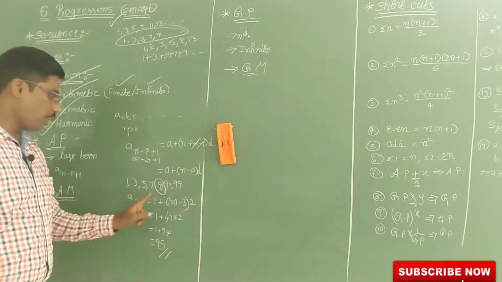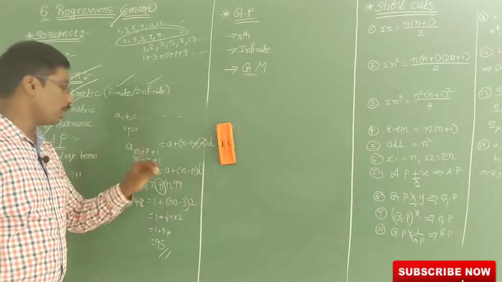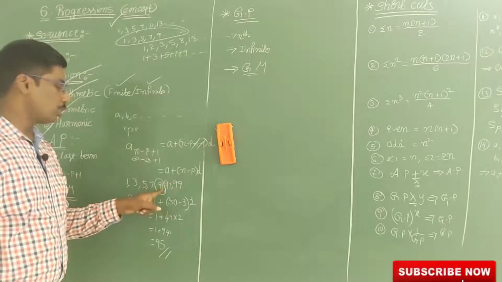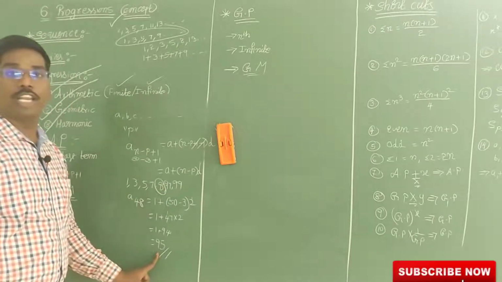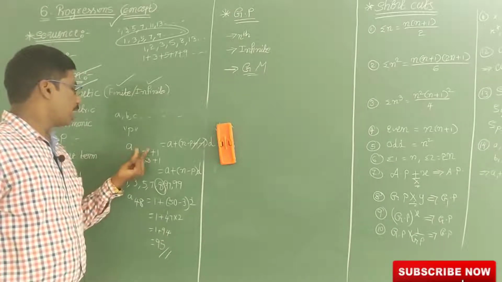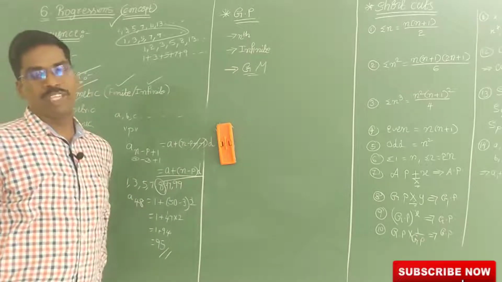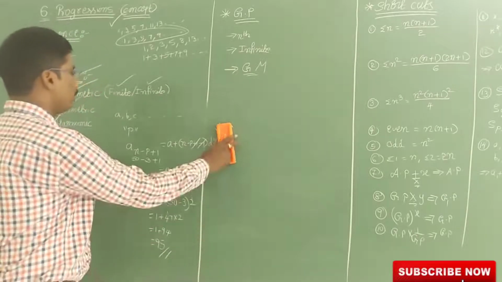See, I got the 95. I got the 95 from the third term from the last. Third term from the last means 1, 2, 3. So the third term is 95. We also got 95. So like this we can do using this formula. The p-th term from the last is a plus n minus p into d. You remember this one only. Next.